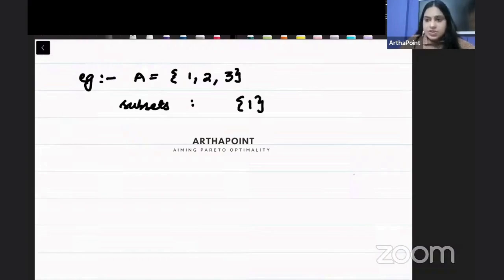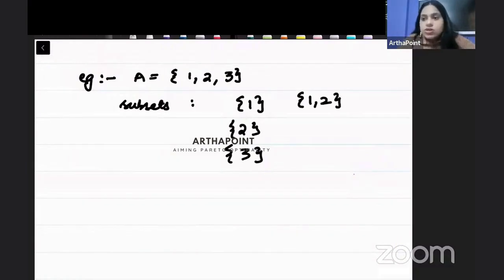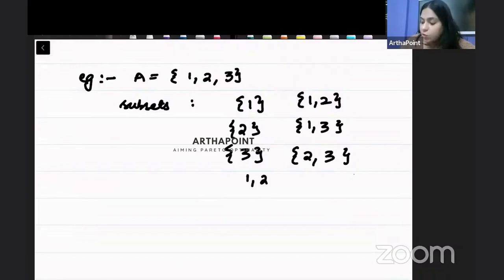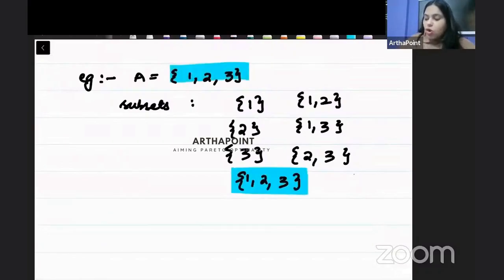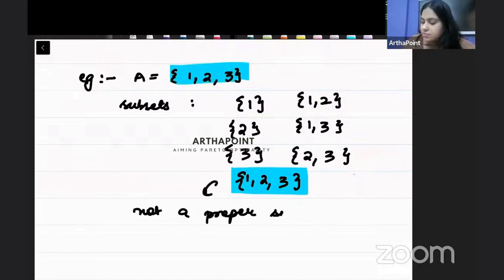Only 1 is a subset of A. Only 2 is a subset of A. Only 3 is a subset of A. 1, 2, if these are two elements, that's also a subset of A. 1, 3 is a subset of A. 2, 3 is a subset of A. 1, 2, 3 is also a subset of A. This is also a subset of A. 1, 2, 3, all elements of this are present in this, but this is not a proper subset.